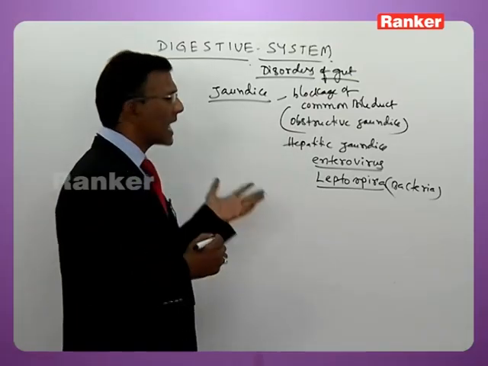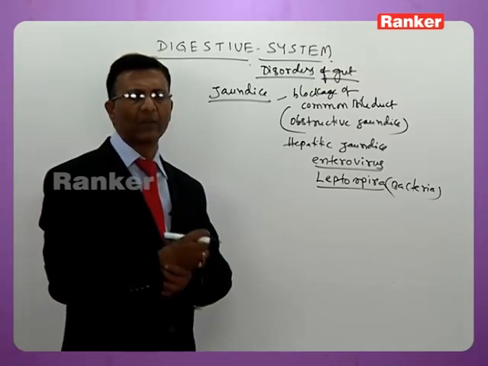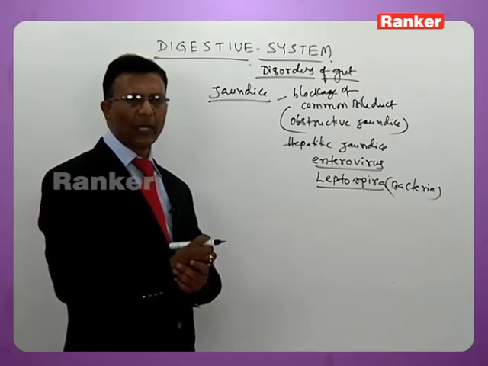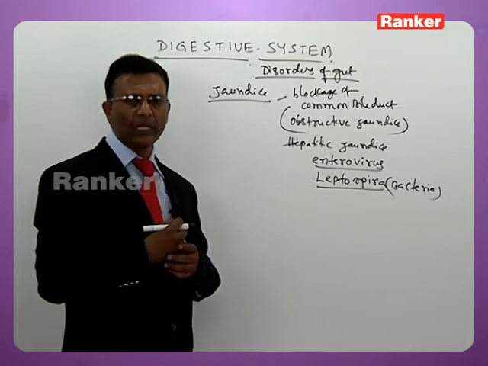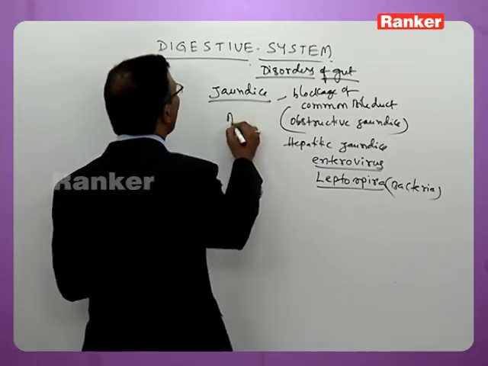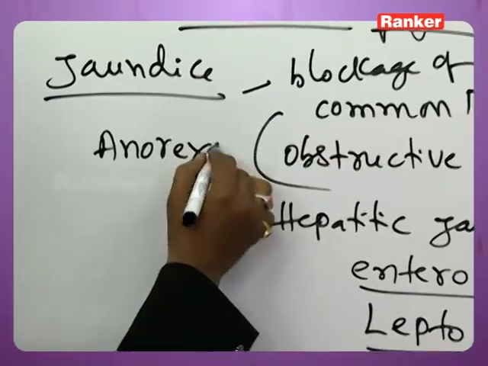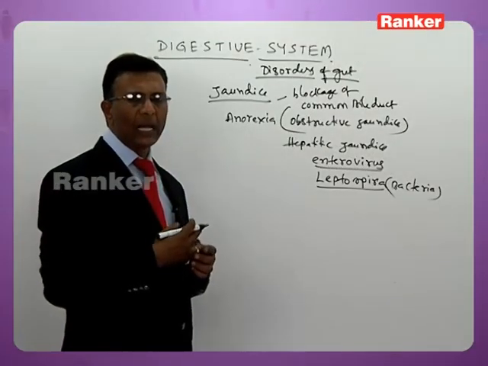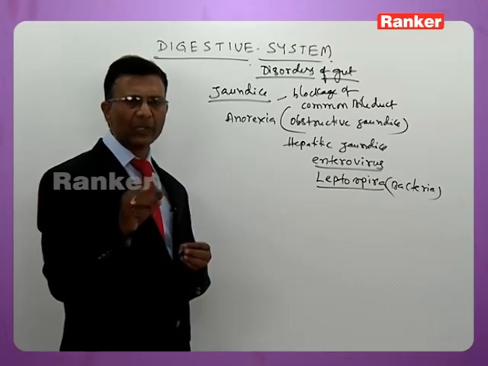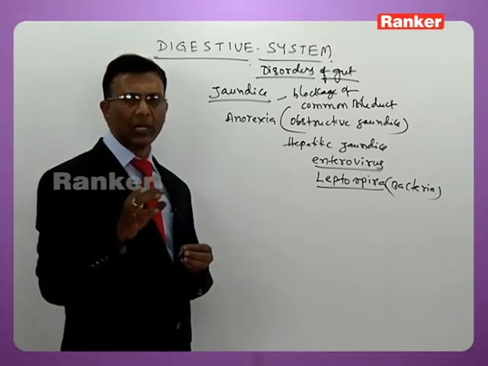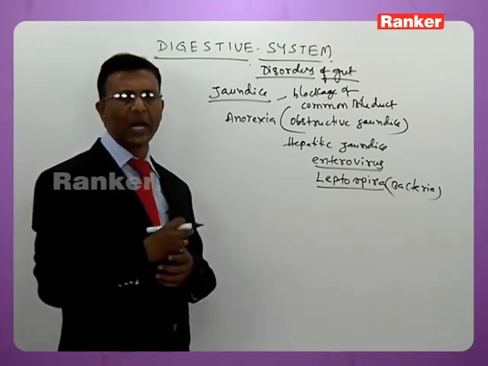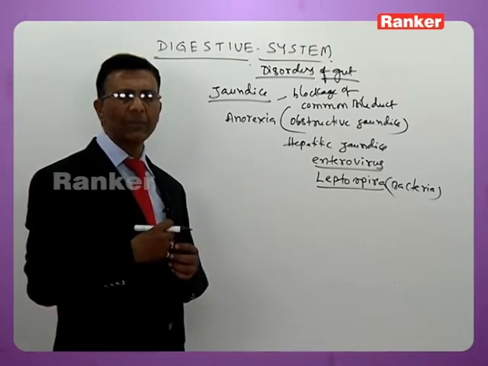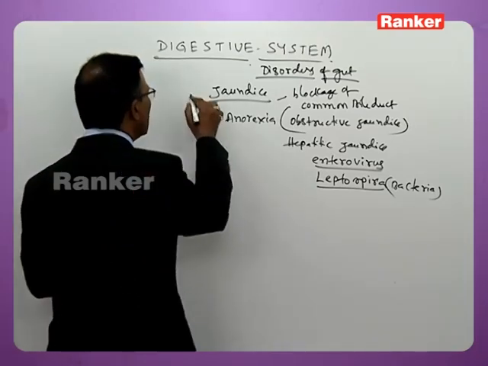Then it is characterized by various symptoms, where digestion of the fat is hindered. The urine turns yellowish. Then there will be anorexia, a lack of appetite, and several symptoms crop up in jaundice. A jaundice patient is advised to avoid oily food, fatty food and all that, because the body is not in a position to digest and assimilate the fats. That is jaundice.